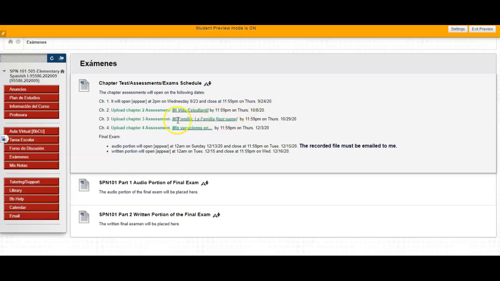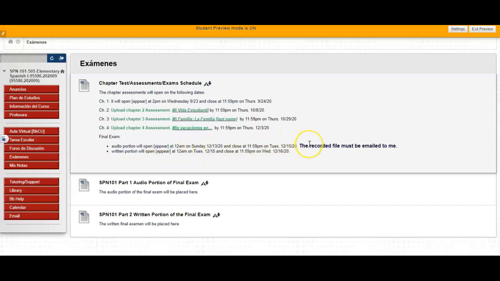And then for chapter 2, 3, and 4, I actually want you guys to do some creative projects based on the chapter, and everything is already guided. I'm very detailed, and I walk you through it, so this way you will be able to provide what I'm asking for. And then, of course, the final exam will be here.